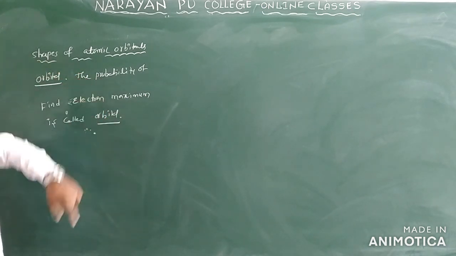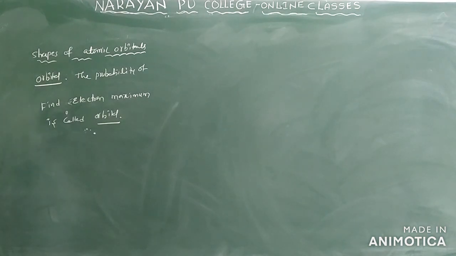Here probability means we take psi square. So the probability of finding electron density at the maximum is called an orbital, and we call this the probability function.